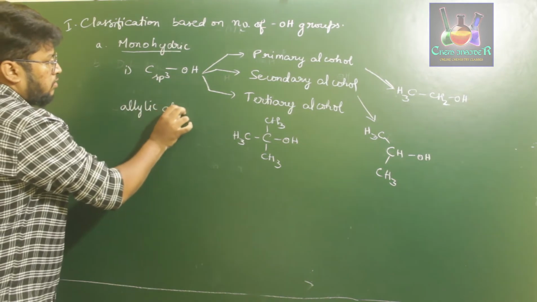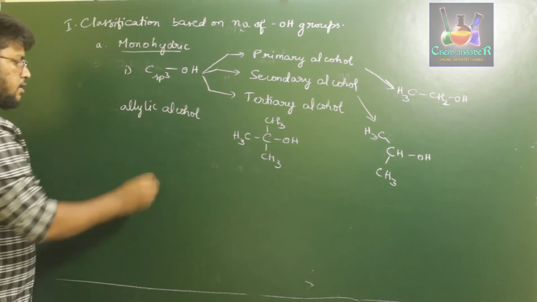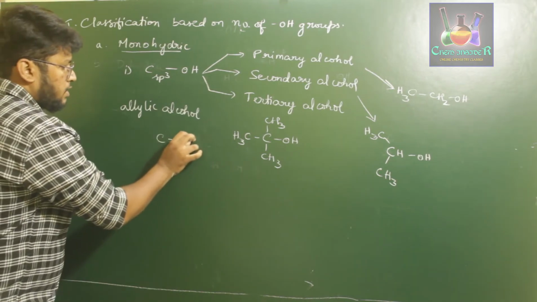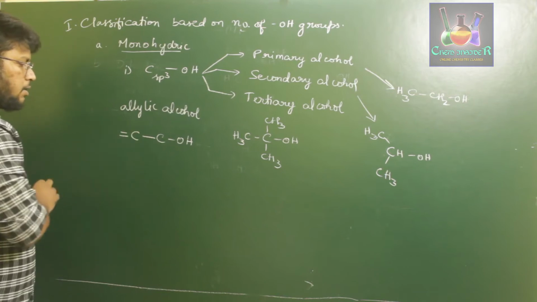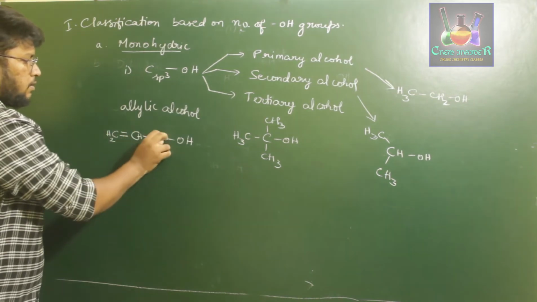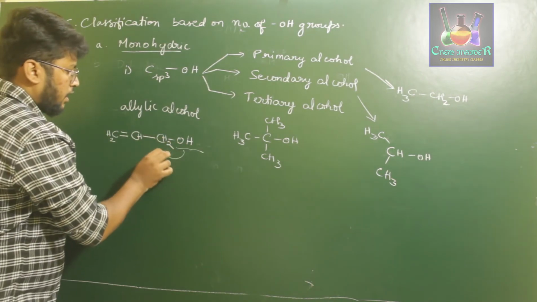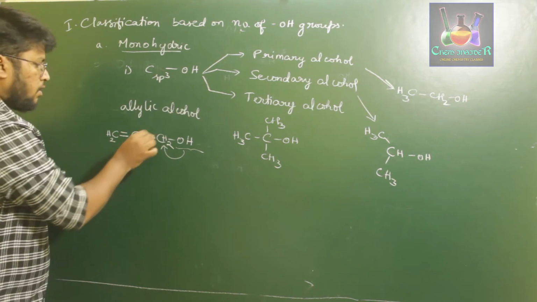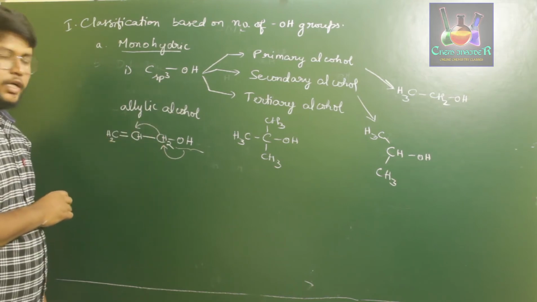Allylic alcohol. Allylic alcohol means the OH group is attached to a carbon which is attached to another carbon involved in a double bond.